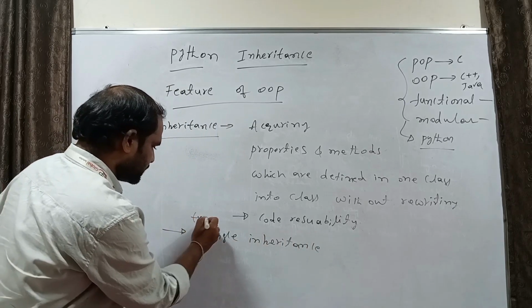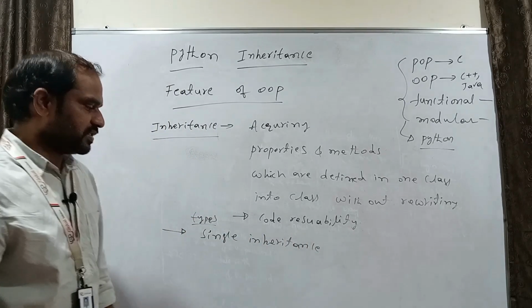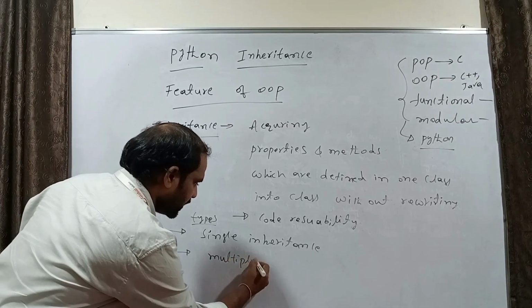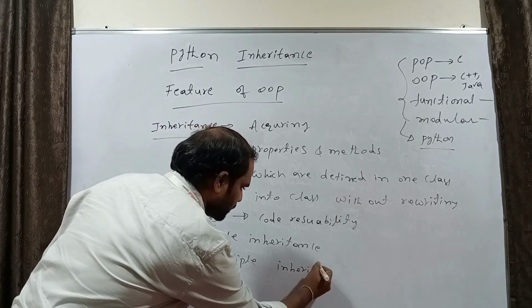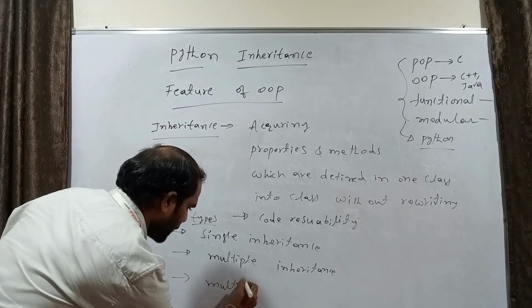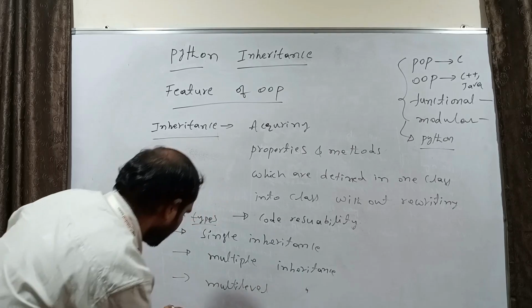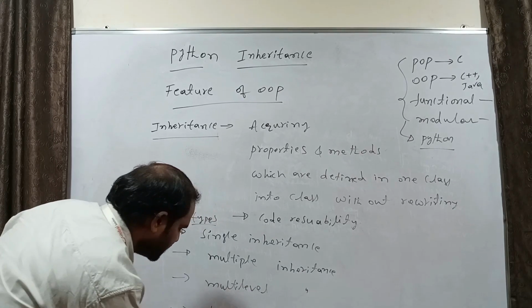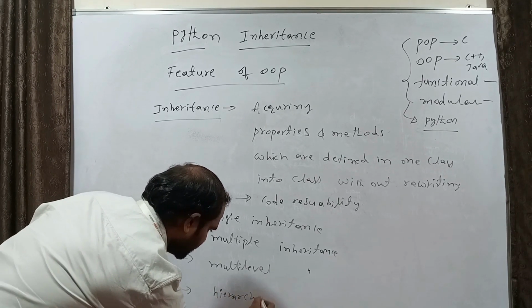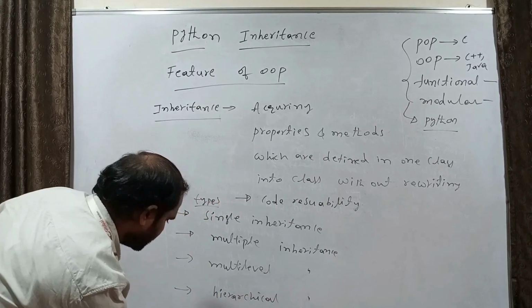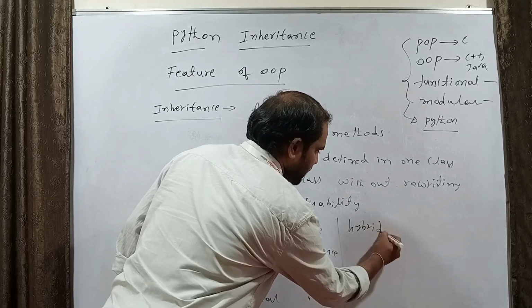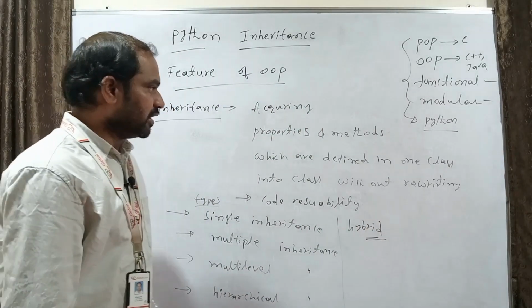Types of inheritance: single inheritance, multiple inheritance, multi-level inheritance, hierarchical inheritance, and after that hybrid inheritance. We will see them one by one.